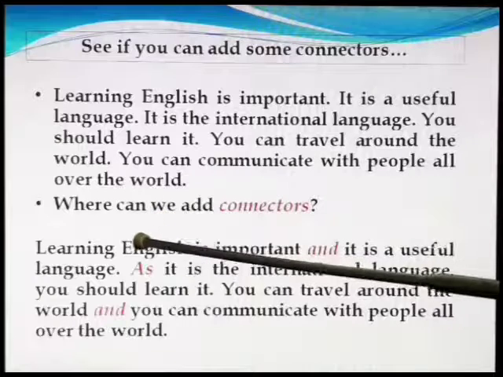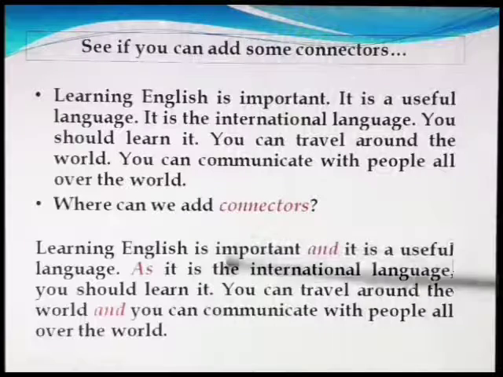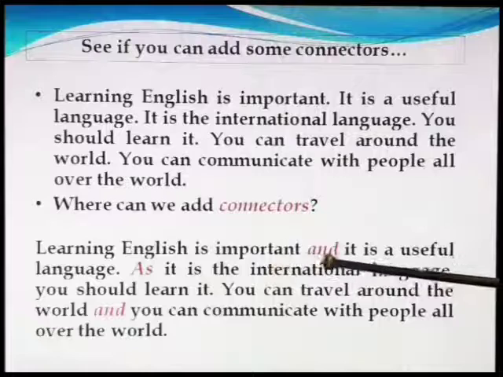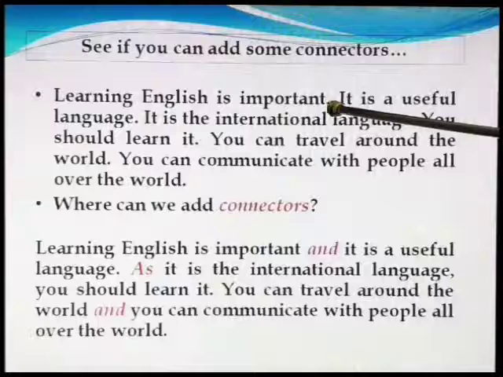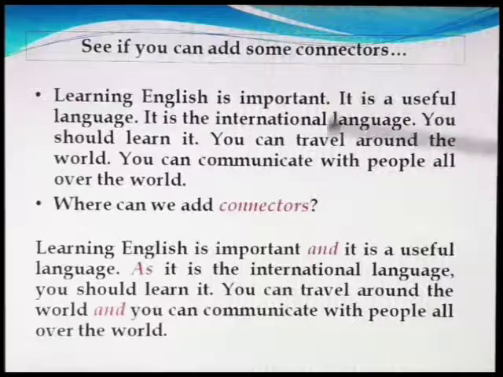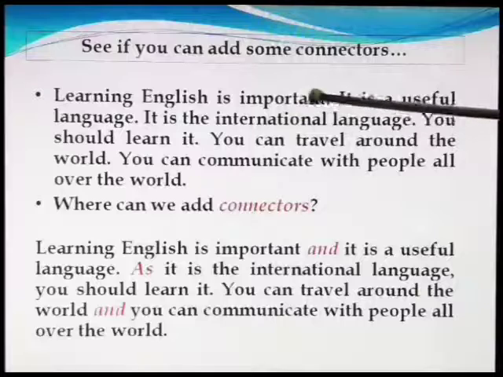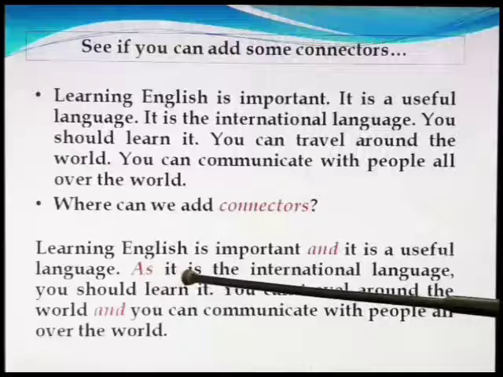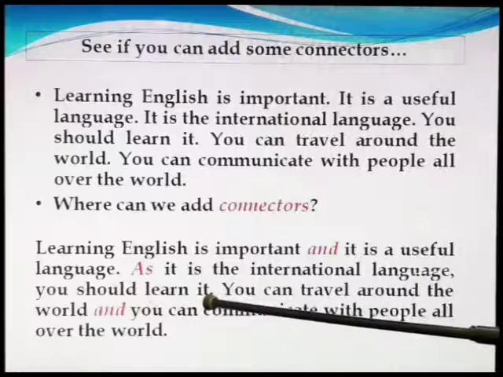So, dear students, think, where can we add connectors? Yes, learning English is important and it is a useful language. We can use the connector and to join or add two sentences. As it is the international language, you should learn it.